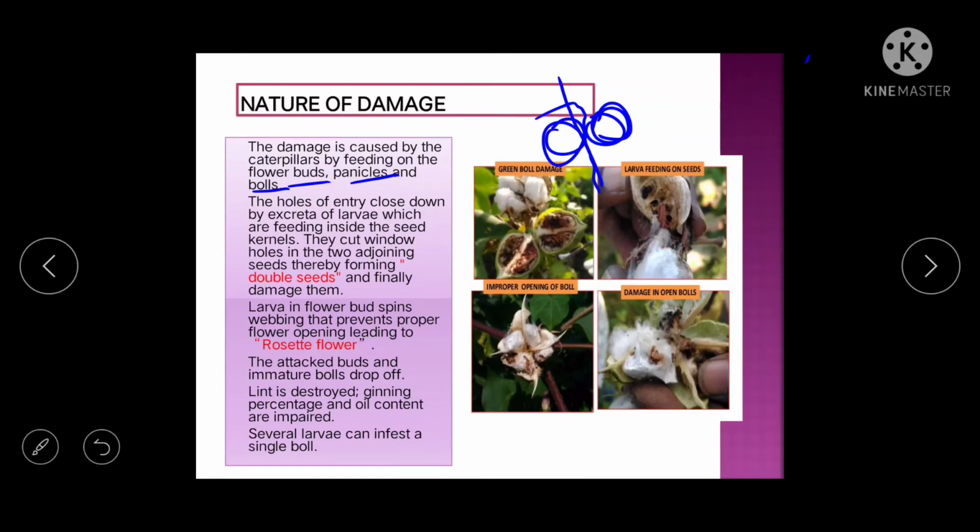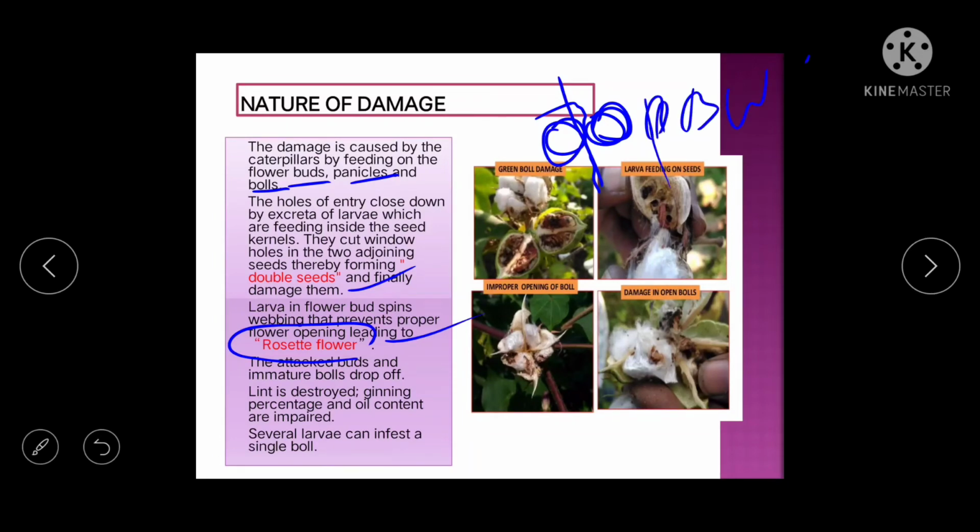Okay, because it is already spun or woven by their silken thread, it cannot open, so it will look like a rosette flower. So rosette flower symptom and double seed symptom are caused by the pink bollworm.